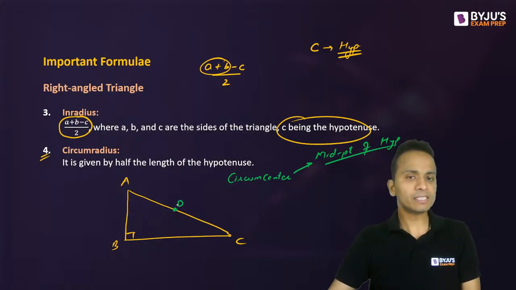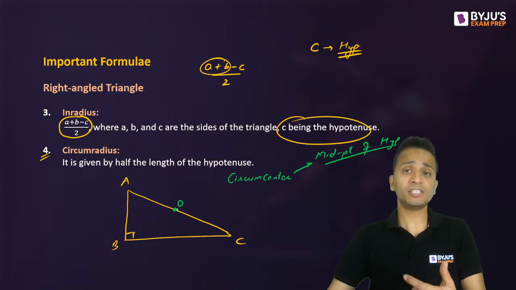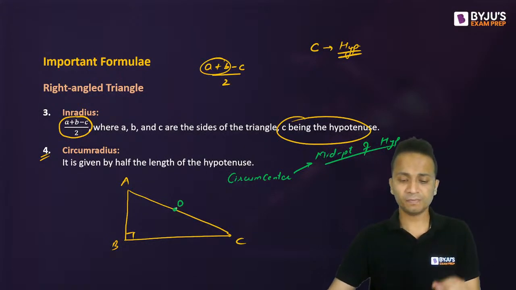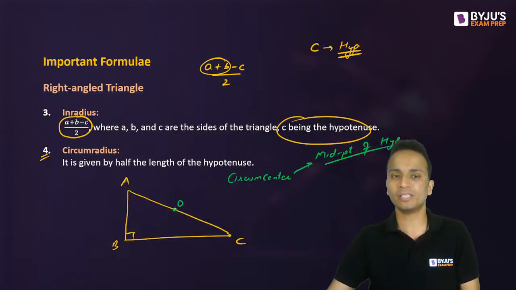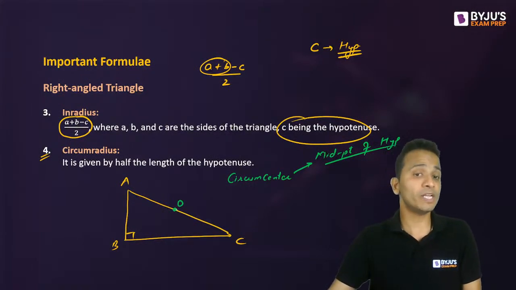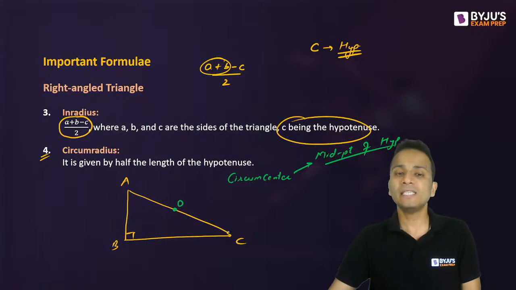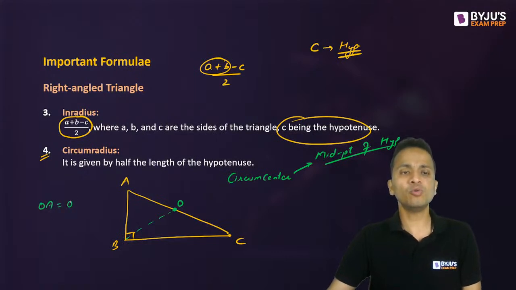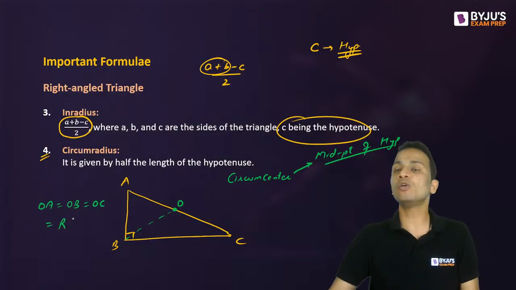Now this circumcenter, it's a property of any general triangle that circumcenter is always equidistant from the three vertices. So this point O is equidistant from A, C, and B. So if I join OB, then OA is equal to OB is equal to OC, and all three of them are equal to the circumradius of this triangle.